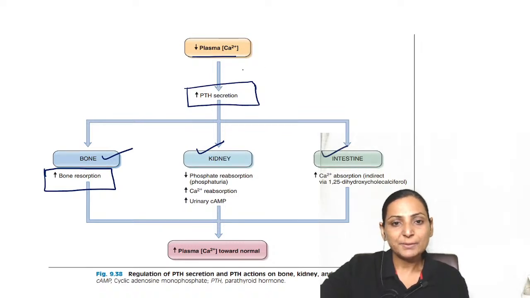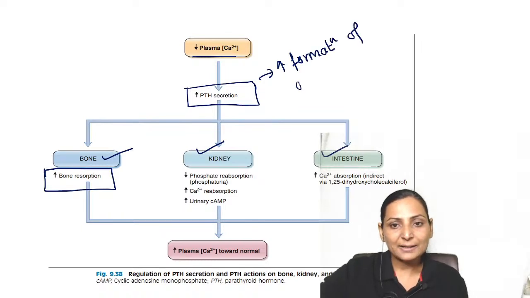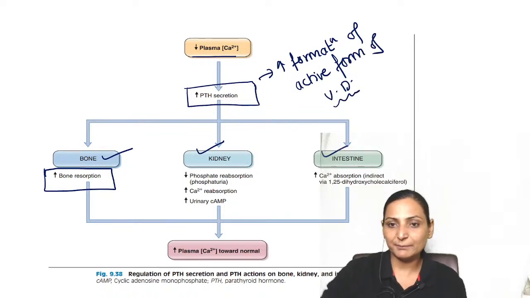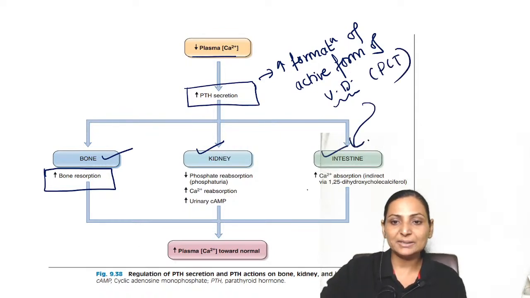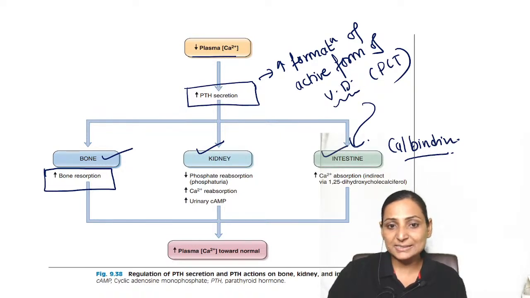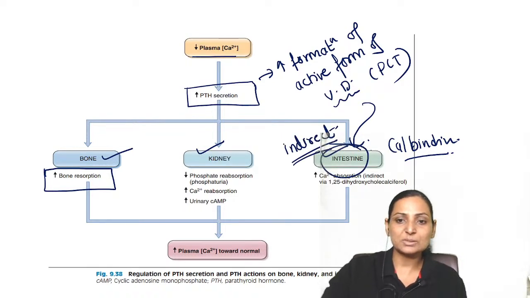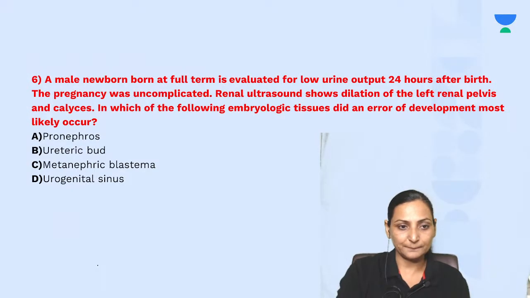Why indirect action? Because PTH will increase the formation of active form of vitamin D, which takes place in the PCT of the kidney. This vitamin D will then increase the calcium absorption by increasing calbindin in the intestine. Therefore, remember that the action of PTH is directly on the bones and kidneys, but it is indirect in the intestine, because it is brought about by vitamin D.